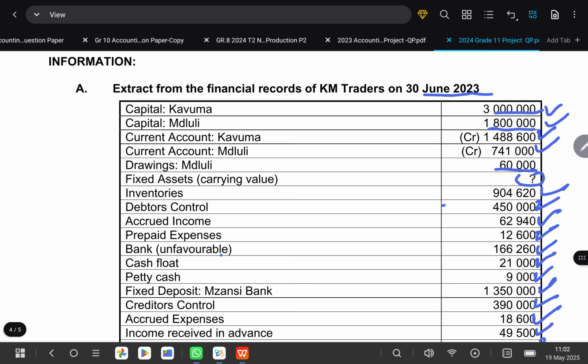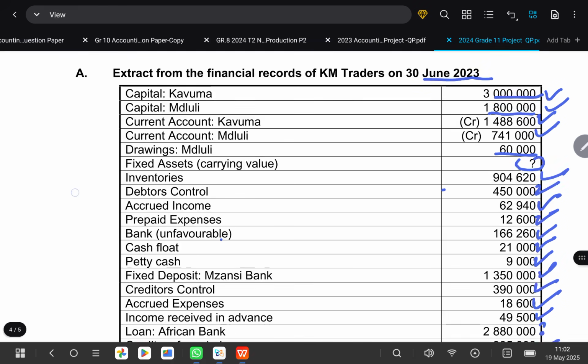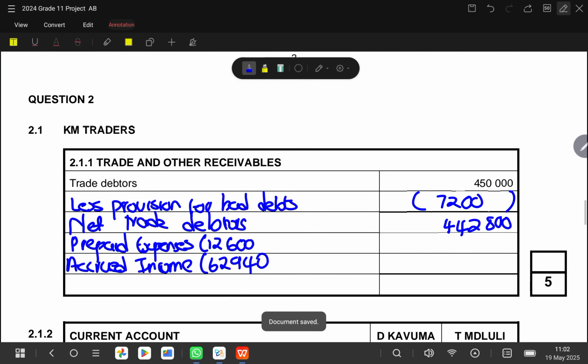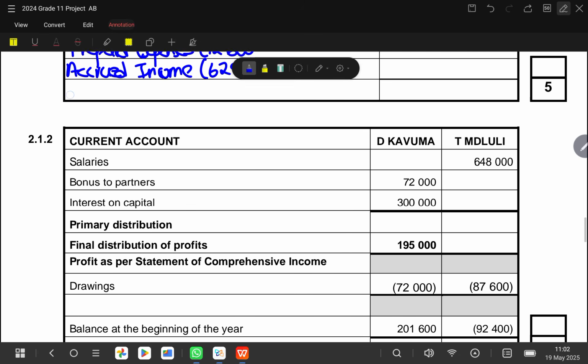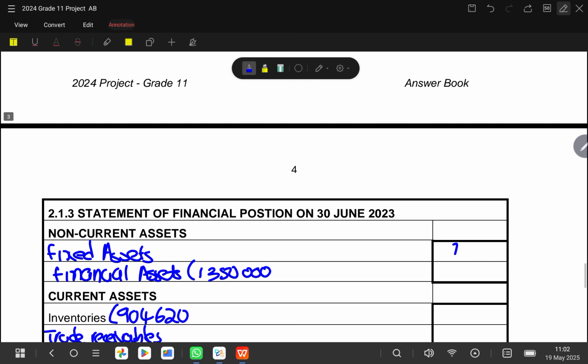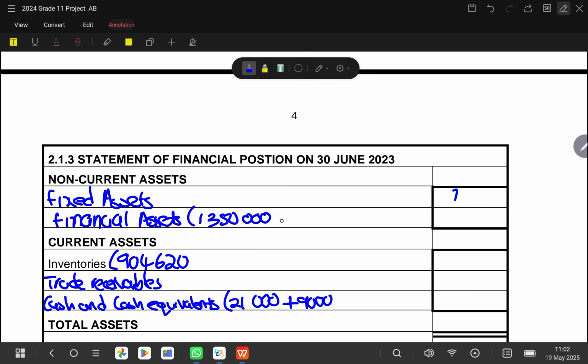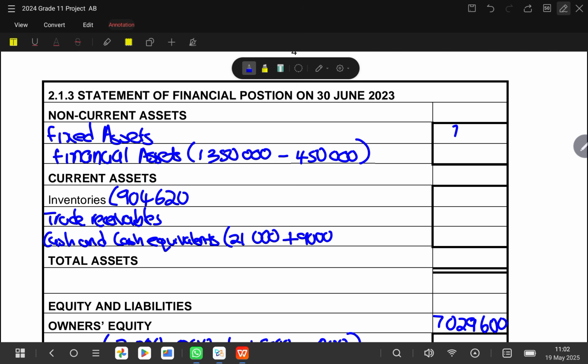So if you take 1,350,000 and then you multiply by 1 divided by 3, it's going to give you 450,000. So it means you need to take it out of the long term fixed deposit and take it to short term. So this 450,000, we'll take it out here and we bring it to cash and cash equivalents. Okay, then we are done with that transaction.